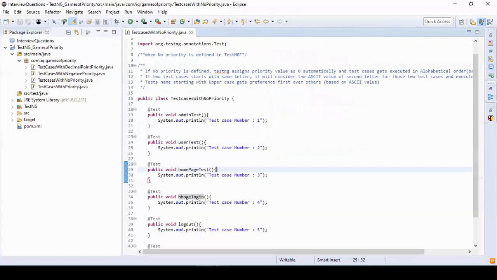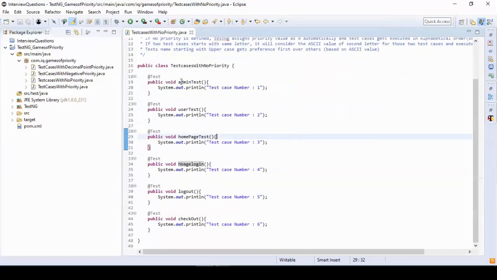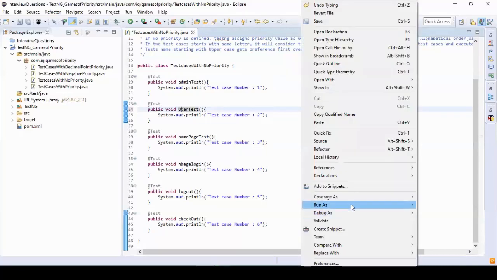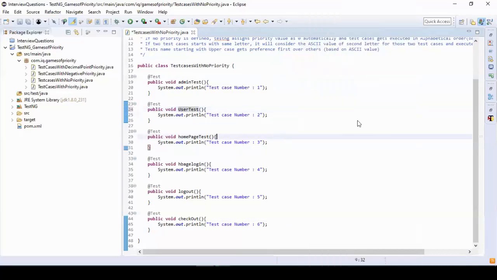The third case will be a test case name starting with uppercase. Suppose I have this test case with a capital U. I make it a capital U. We'll run it and see what will happen now.